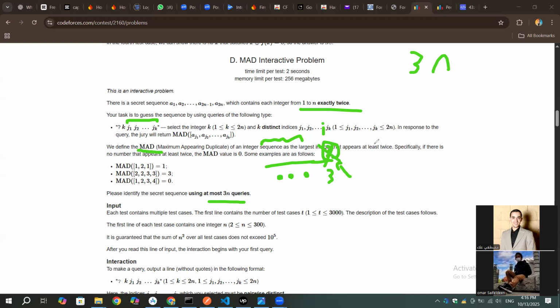Why? Because if, for example, the next one was just 2, it would give me 3 again if I didn't remove this. But this will assure that 3 will not appear again. But don't forget that at this time, we already know, let's consider that our answer is the array answer. We don't know what exists here, here, or here, but we are sure that there's a 3 here. Now, we are still holding all of these indexes, but we just remove this index because we know its answer. So now we will ask the mad query again.